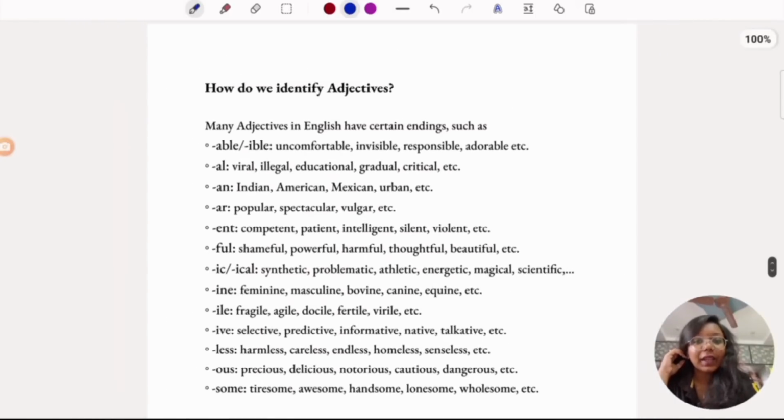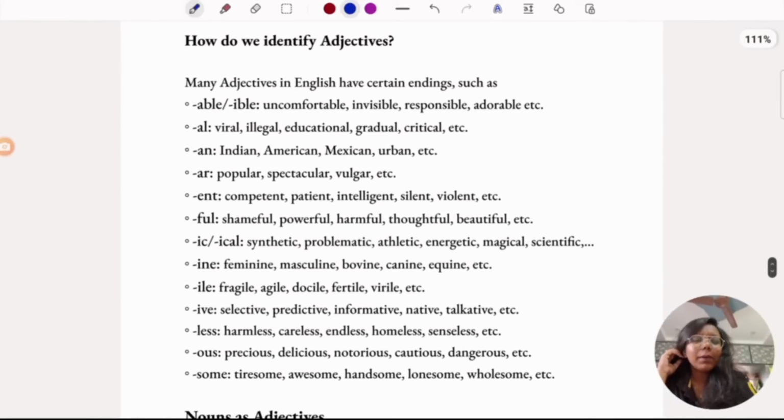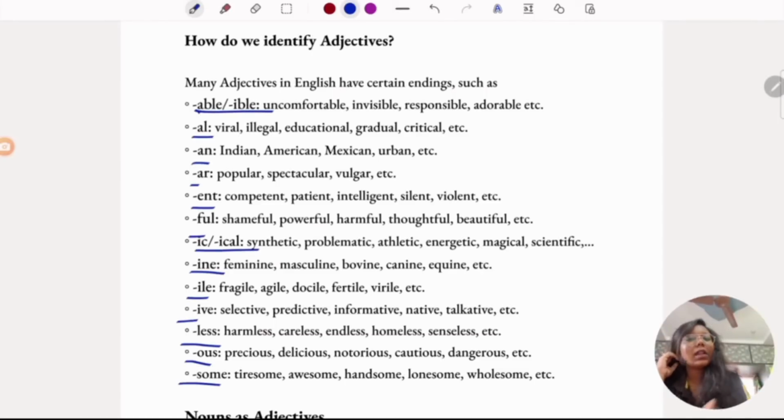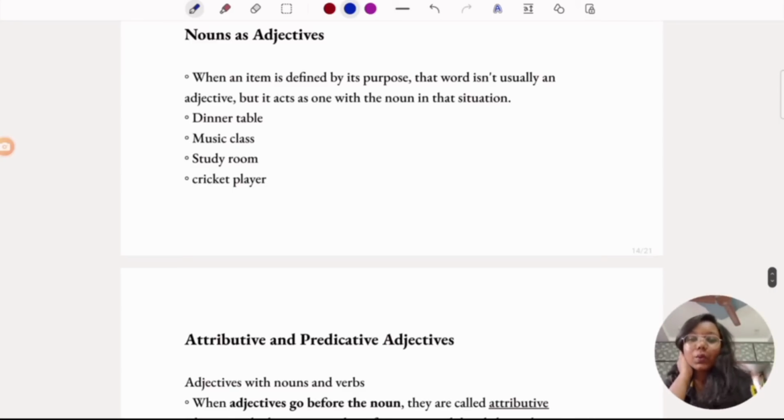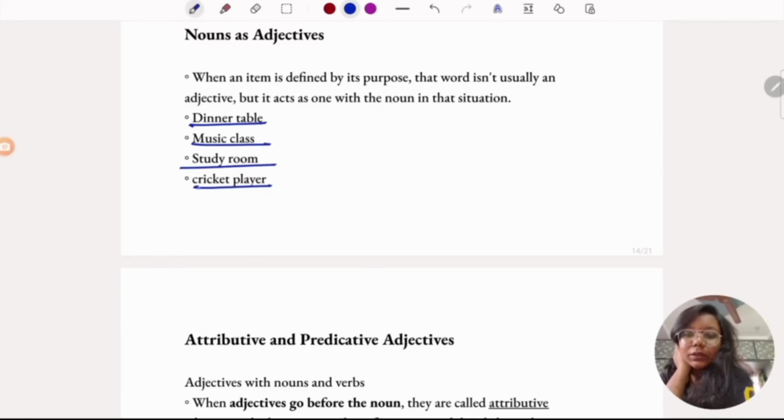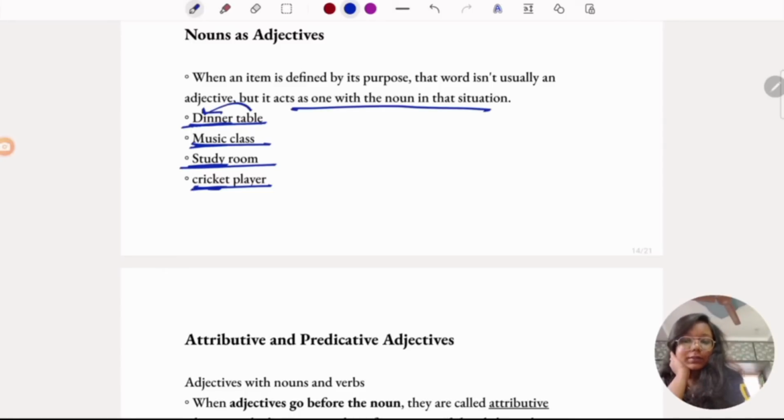And how do you identify these adjectives? Most of them have certain endings. If you find such endings, then most of them end with these suffixes. Nouns as adjectives: when an item is defined by its purpose, like dinner table, music class, study room, cricket player. Though these sound like adjectives, they are also nouns, but one acts as an adjective with the noun in that situation. Table, in dinner table, is also acting as a noun.